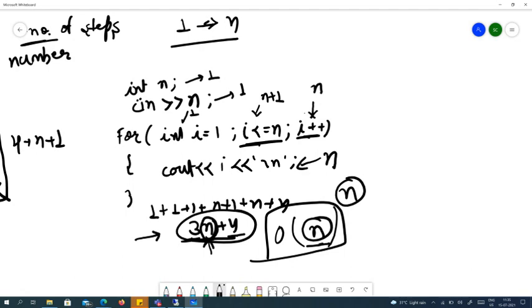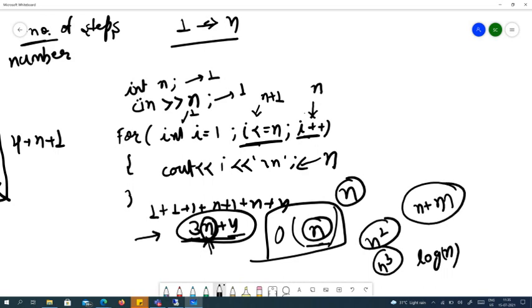It can be n square, n cube, or if we are running multiple loops, it can be log n, or n plus m also, because there can be more than one variable. We measure the time complexity in unknown variables.